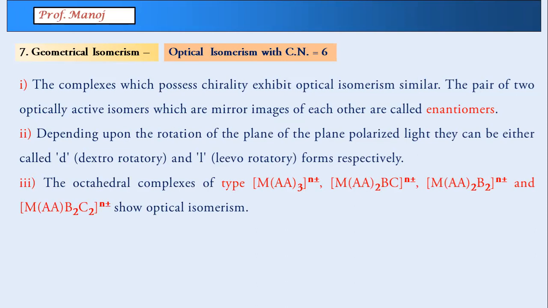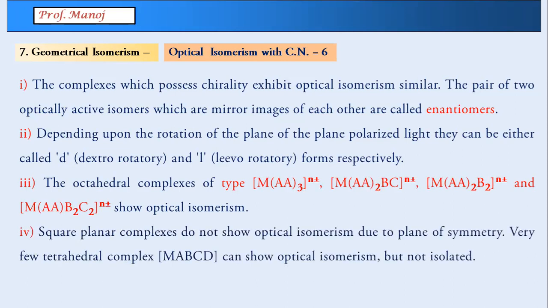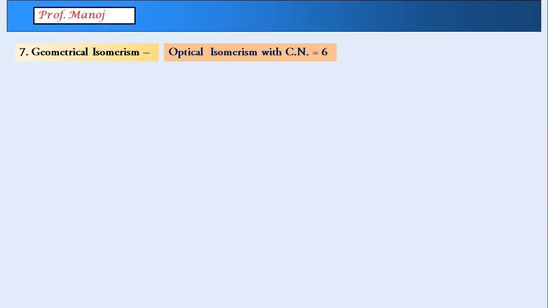So we'll take one by one. And the last point you can see here: square planar does not show optical isomerism. Tetrahedral theoretically can show, but practically nothing has been isolated yet. Dextro and levo, they are not able to separate up till now. So for our sake, it doesn't exist. So now one by one, type MAA3.